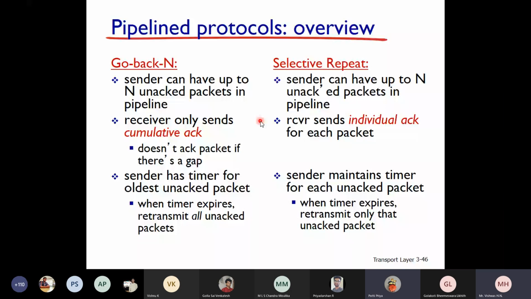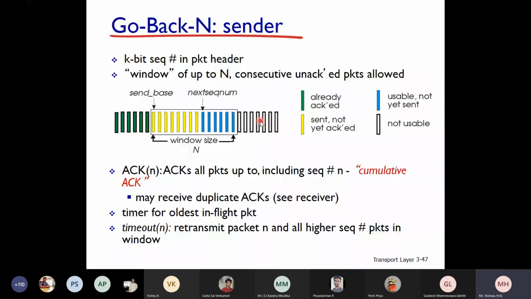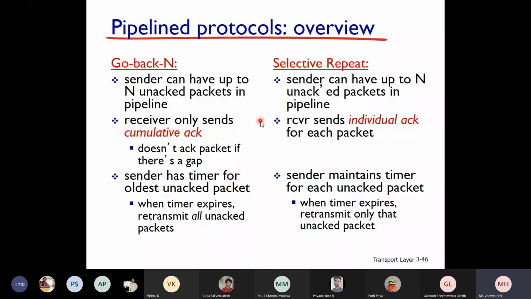Yes, sir. Okay, so we will stop here. We will take up the rest in tomorrow's class. We have a quiz tomorrow in the class itself, in the second hour. In the beginning 20 minutes we'll have the quiz.